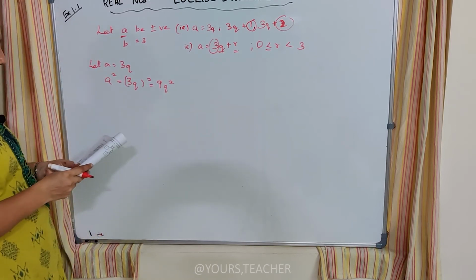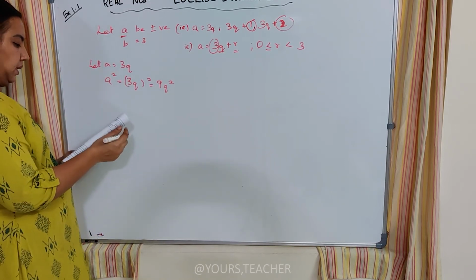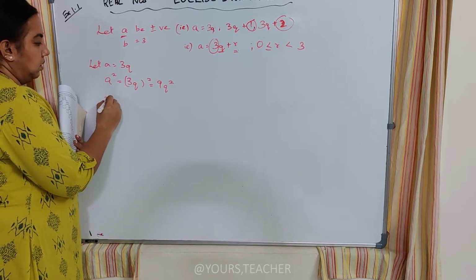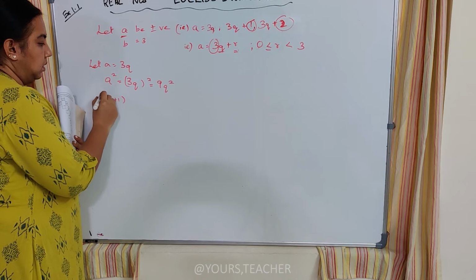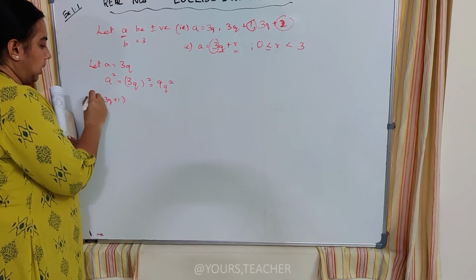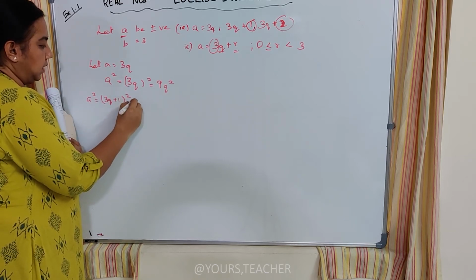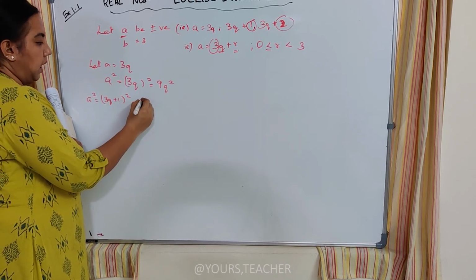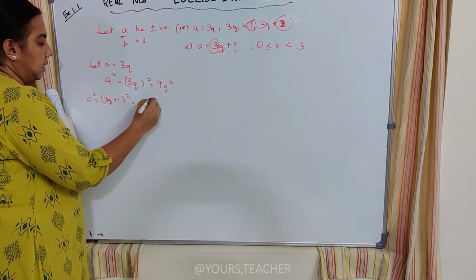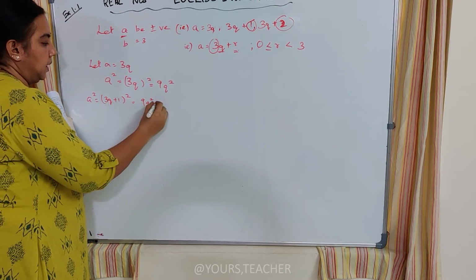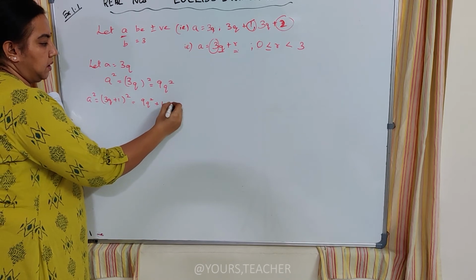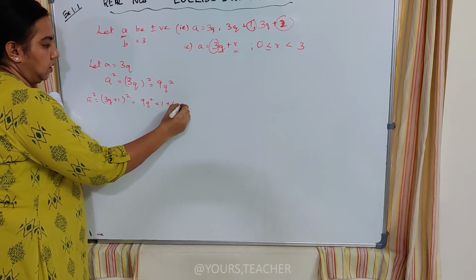Okay. And then when I square the second part of it, 3q plus 1, a square is equal to, I square this, it becomes a plus b whole square is equal to. I use a formula and I get a square plus b square plus 2ab. It's called as 6q into 1, right? 6q.